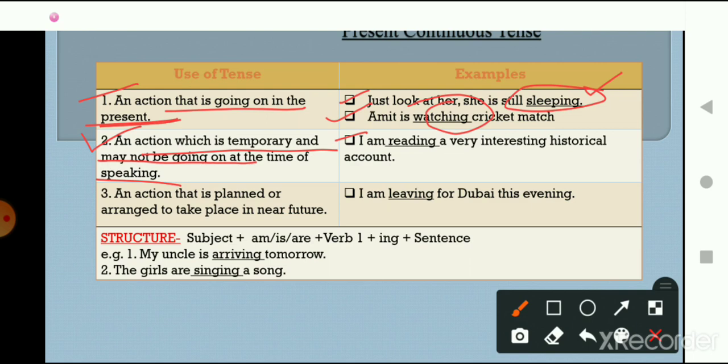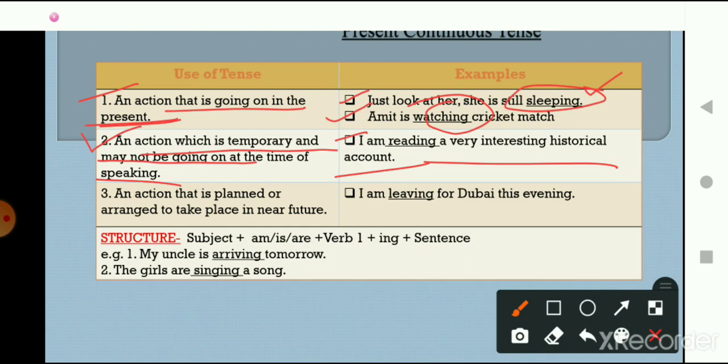So when this thing is being told to us that I am reading a very interesting historical account, this action is not going on at that particular moment. The action is temporary and is not going on at the particular time when this is being told to us. Okay, so I hope this is clear to you.